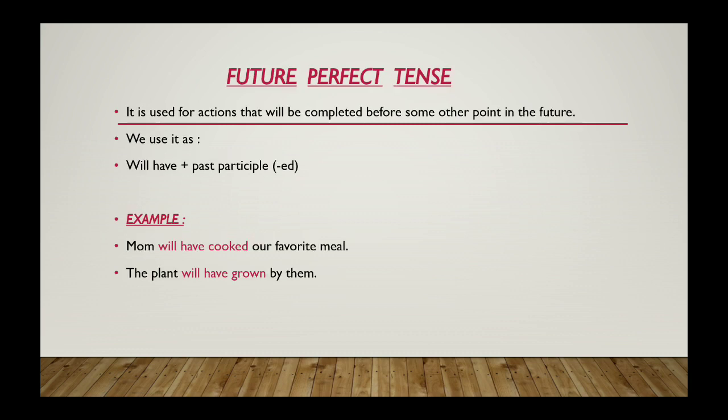Next is future perfect tense. It is used for actions that will be completed before some other point in the future. We use it as will have plus past participle, meaning your second form of verb. Example, mom will have cooked our favorite meal. Cooked is your past participle, or your second form of verb also.